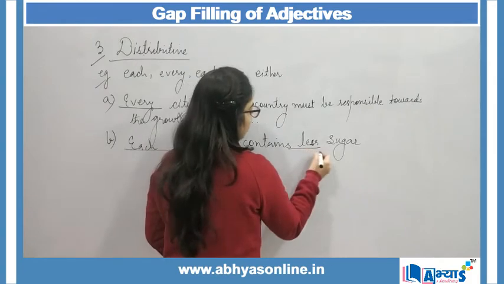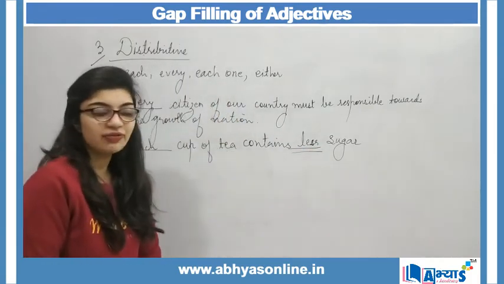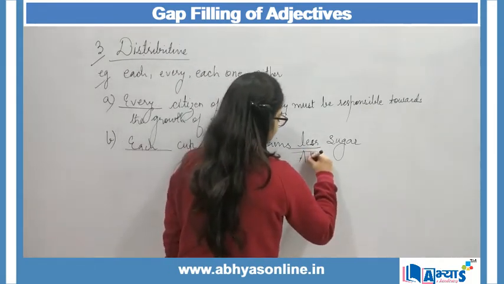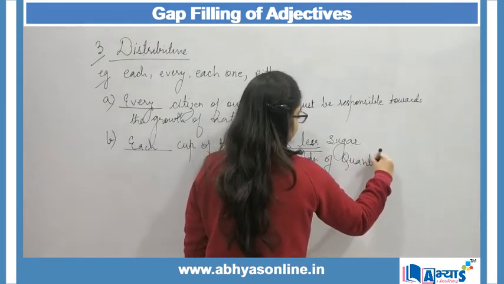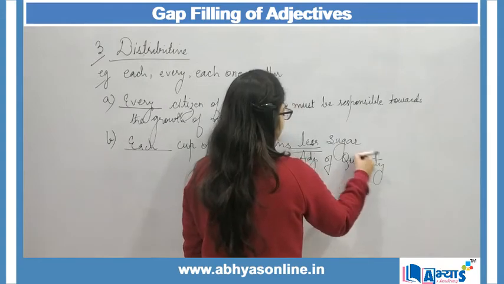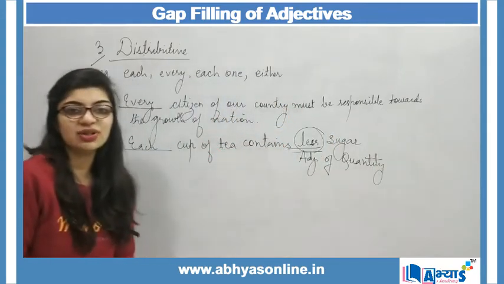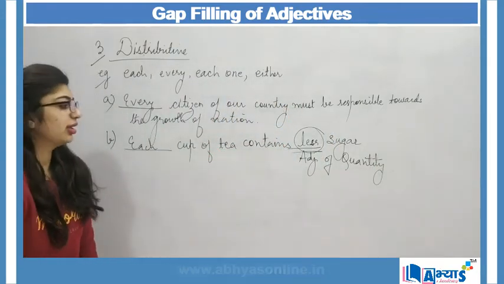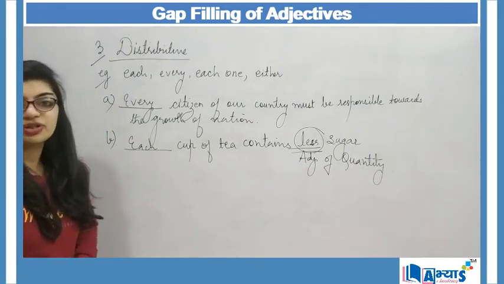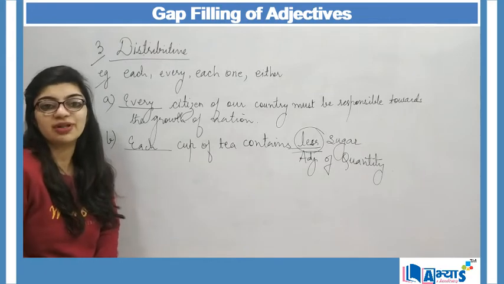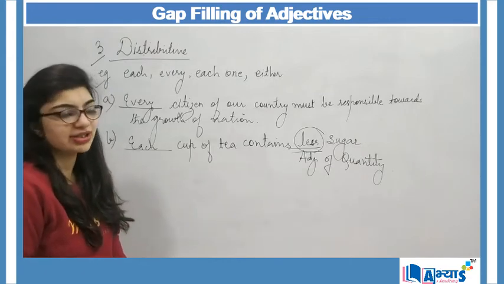Here again, this is also an adjective, and this is the adjective of quantity. In what quantity is sugar present? It is in less quantity. So less is again an example of adjective of quantity. So these two were the examples of distributive adjectives, showing how we can fill in the gaps using distributive adjectives.